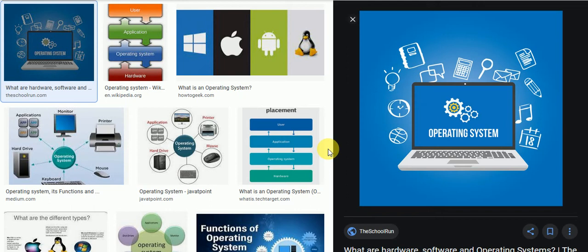That is the work of CUI, character user interface. But the upgraded version of CUI is GUI, the graphical user interface. Okay, CUI and GUI.